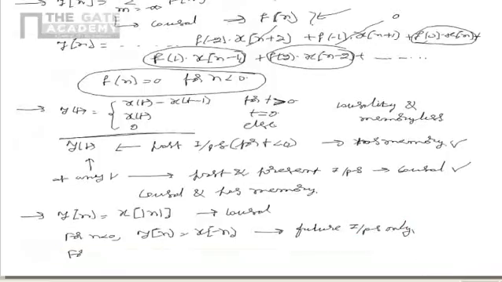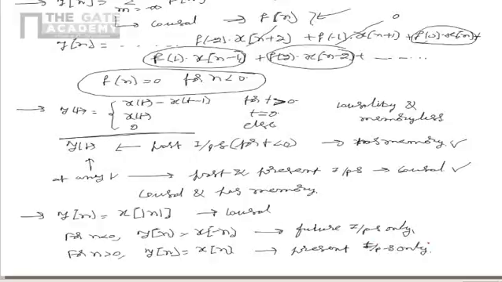Similarly, for n greater than 0, y of n is equal to x of n. So in this case, the output depends on present input only. It doesn't depend on the past or future inputs. From this, we see that the given system is non-causal as it depends on both present and future inputs, and also it has memory.